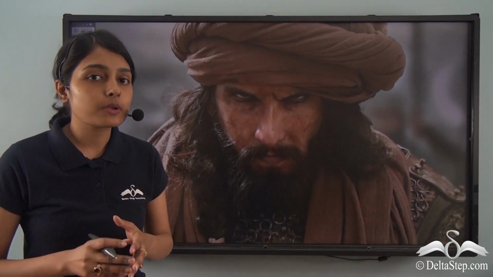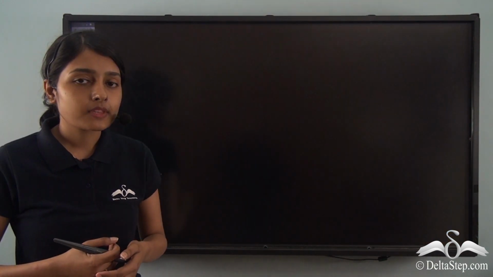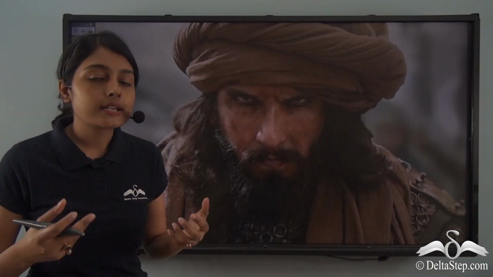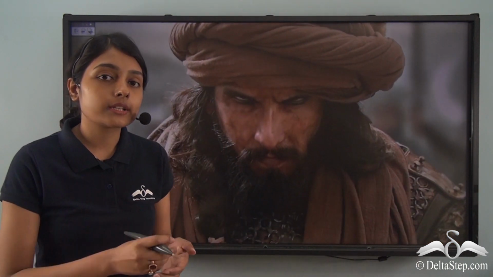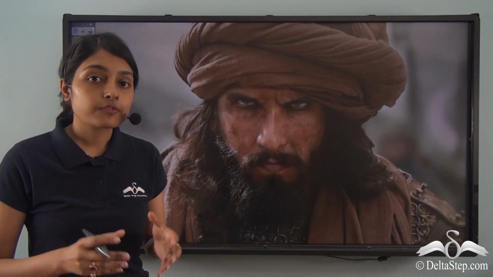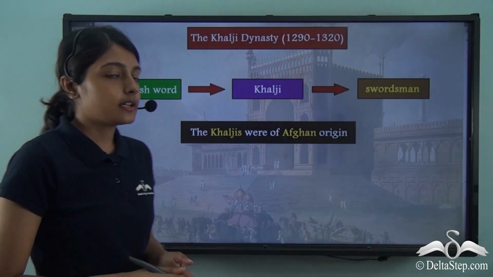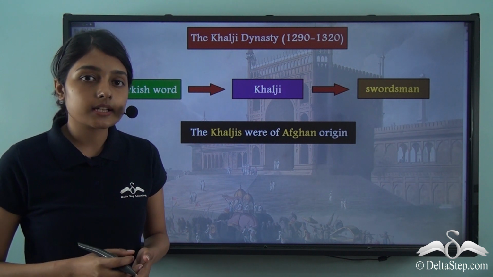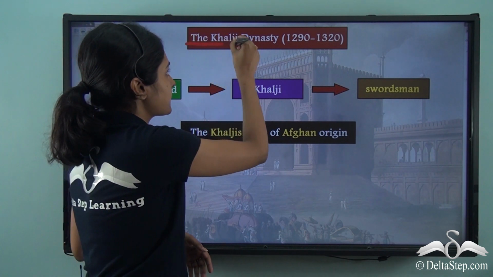Now you must also be wondering that when a movie is made after this person, Alauddin Khalji must have been very important in the pages of history. To understand the rule of Alauddin Khalji, let us now go back to a time prior to his rule when the Khalji dynasty was being established under the Delhi Sultanate. The slave or Mamluk dynasty, that was the first dynasty under the Delhi Sultanate, was followed by the Khalji dynasty.